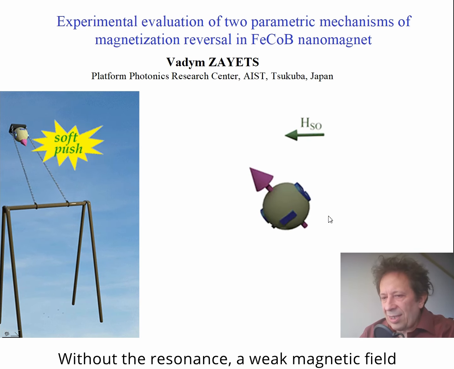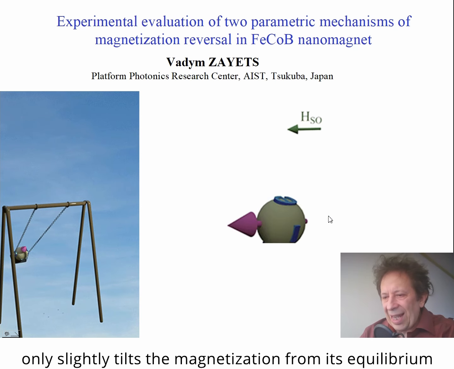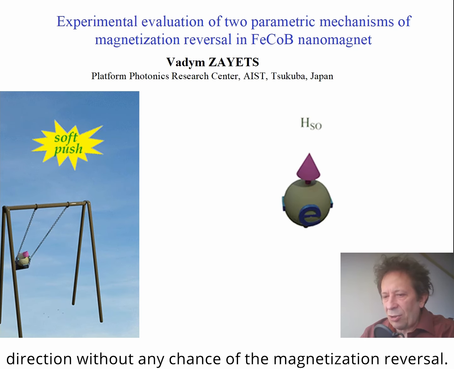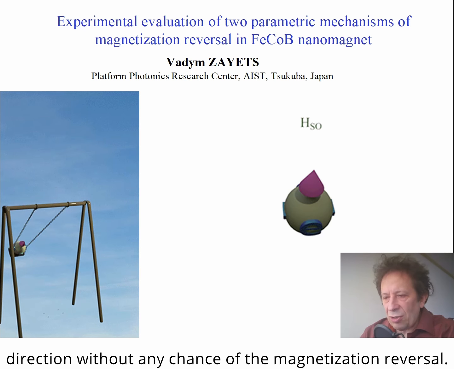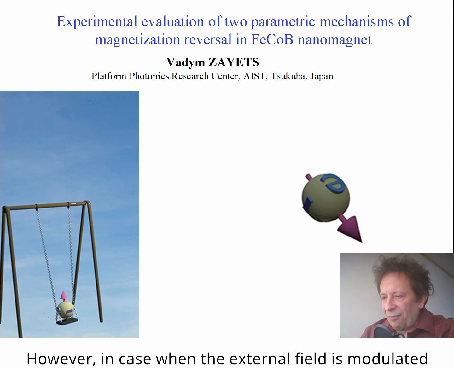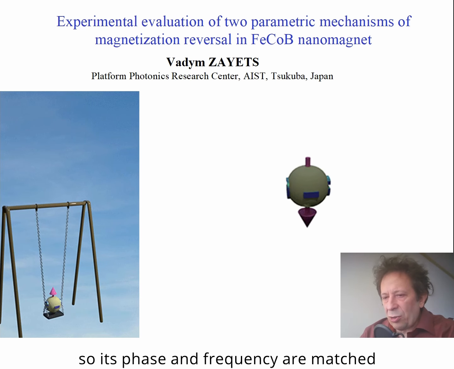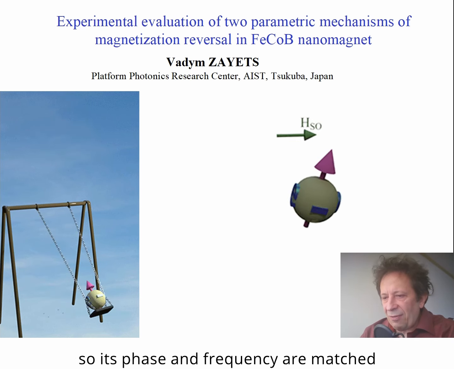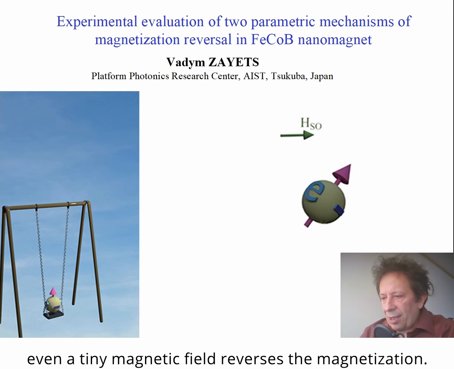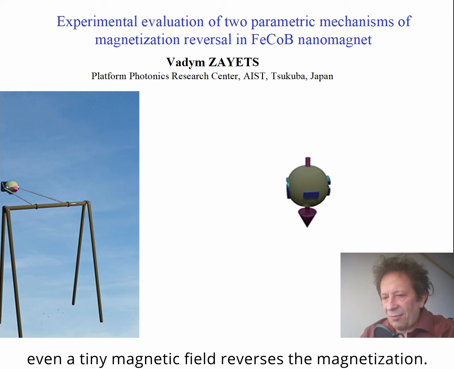Without the resonance, a weak magnetic field only slightly tilts the magnetization from its equilibrium direction without any chance of magnetization reversal. However, when the external field is modulated, so its phase and frequency are matched to the magnetization oscillation, even a tiny magnetic field reverses the magnetization.